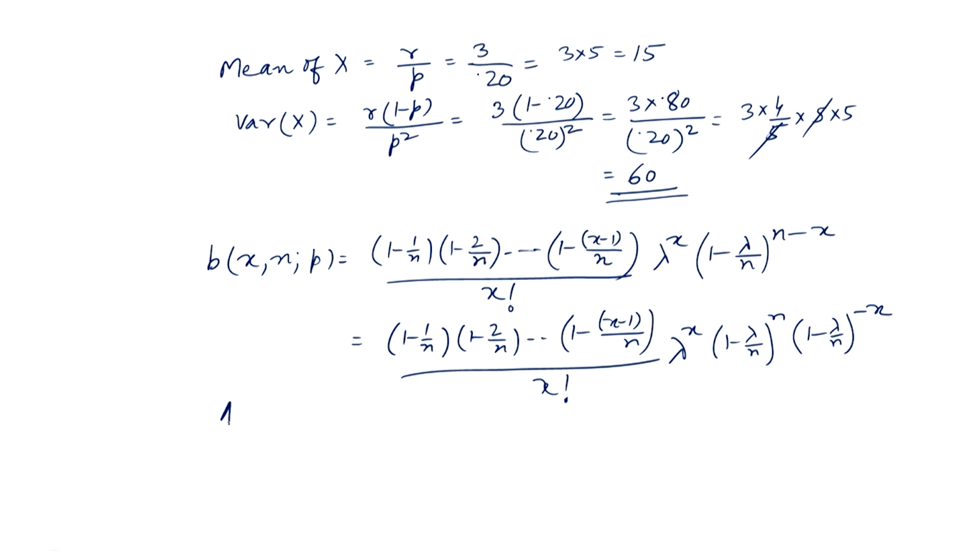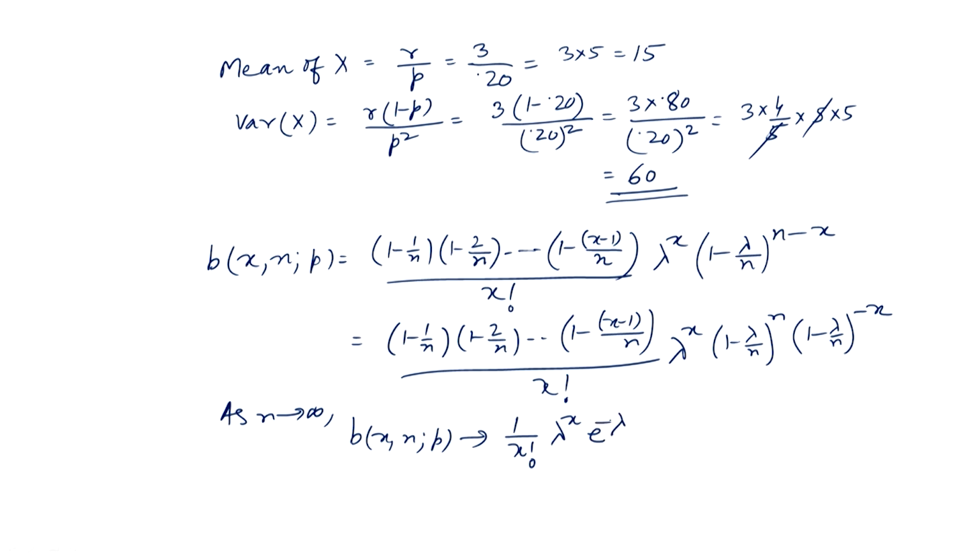Now as n goes to infinity, b(x; n, p) goes to, this will go to 1, this will go to 1, this will go to 1. So, we will have 1 by x factorial, then lambda to the power x, it is independent of n, then 1 minus lambda by n to the power n will go to e to the power minus lambda.